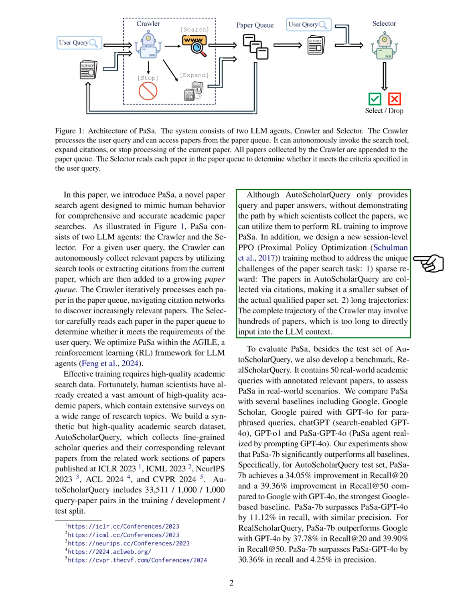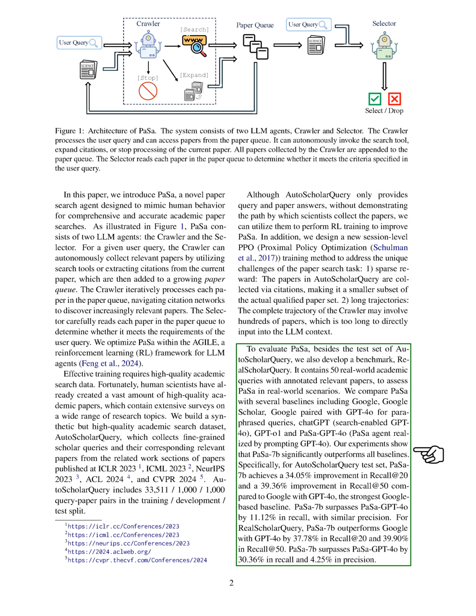We also develop a new training method to tackle specific challenges in paper searching, such as sparse rewards and long search paths. To evaluate PaSa, we create a benchmark called Real Scholar Query, which includes real academic queries with relevant papers. Our experiments compare PaSa with several baselines, including Google and ChatGPT. Results show that PaSa 7b significantly outperforms all these systems, achieving notable improvements in recall metrics.